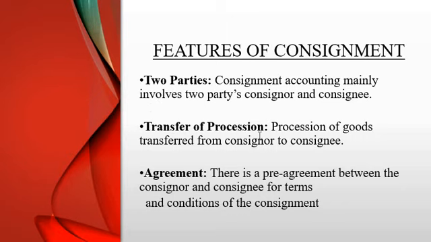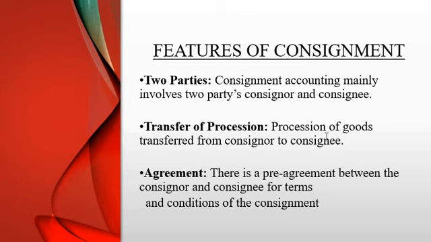Next, transfer of possession. Here the consignee is just getting the right to sell the goods. The ownership remains with the owner itself, that is, with the consigner only.